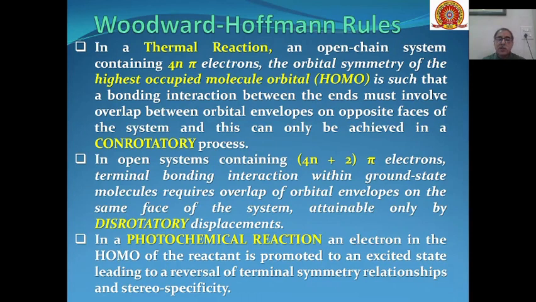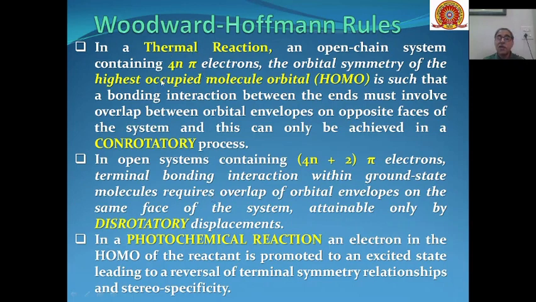Whereas in a photochemical reaction, an electron in the highest occupied molecular orbital of the reactant is promoted to an excited state, leading to a reversal of terminal symmetry relationships and stereospecificity. So the meaning is that in case of photochemical reactions, the conditions will be opposite to what we have seen in case of thermal reaction.